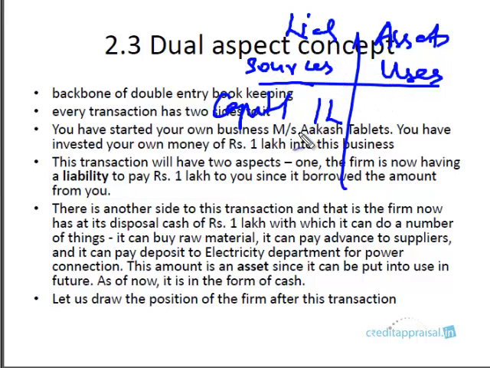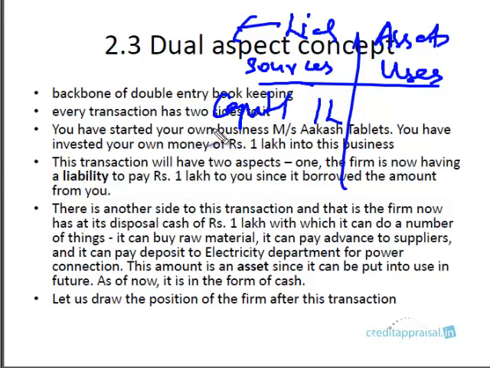Under the sources column, we'll be listing all the funds from which we have obtained funds. The sources could be the proprietor himself, it can be banks, it can be any outside parties from which the business has obtained funds. It will be a liability in the sense that the company has to pay back this amount one day. That is what liability is, isn't it? When you speak of liability in normal terminology, what is liability? Liability is a negative thing, right? You owe somebody something, so you have borrowed something and you have to repay them. So from the business point of view, sources are funds which the company has borrowed from outside parties and has to repay, and hence is the liability, right? These sources can be any entity from which the business has borrowed funds.